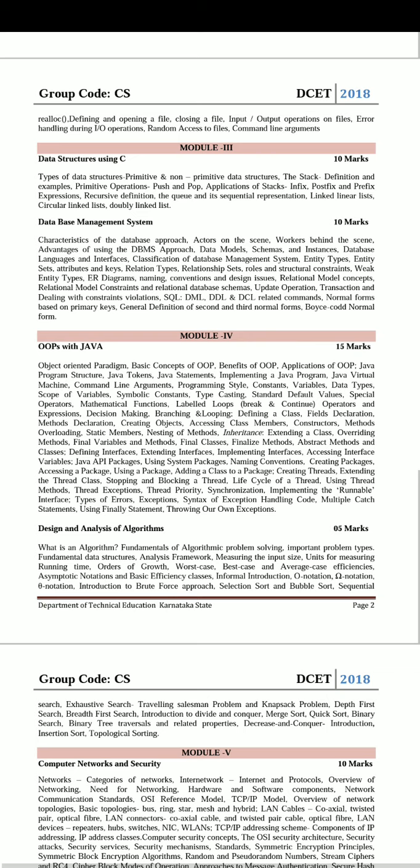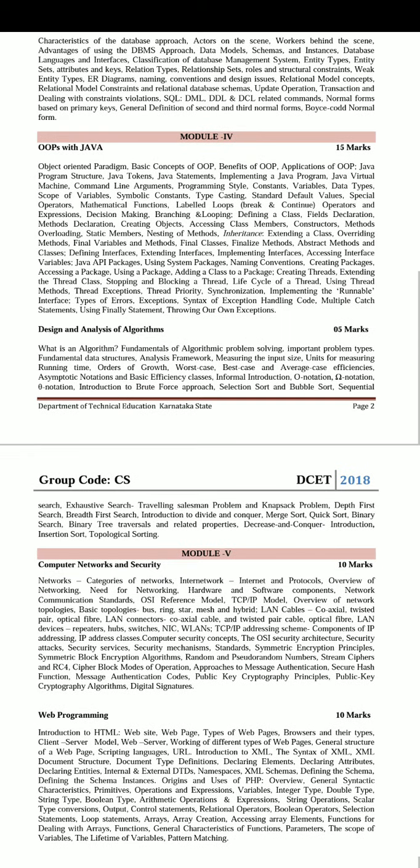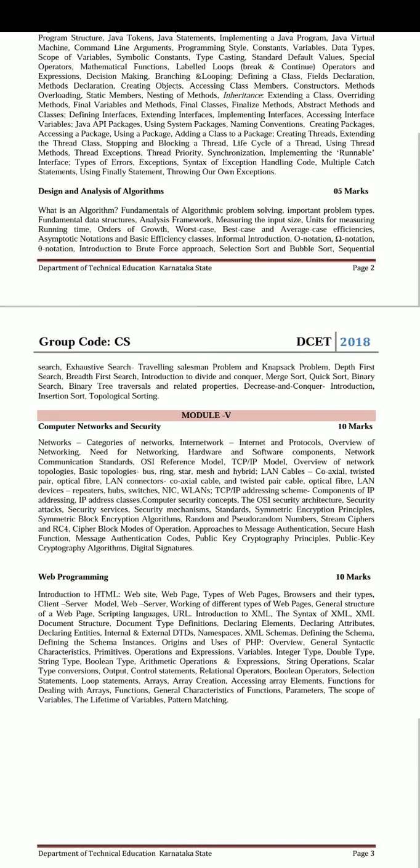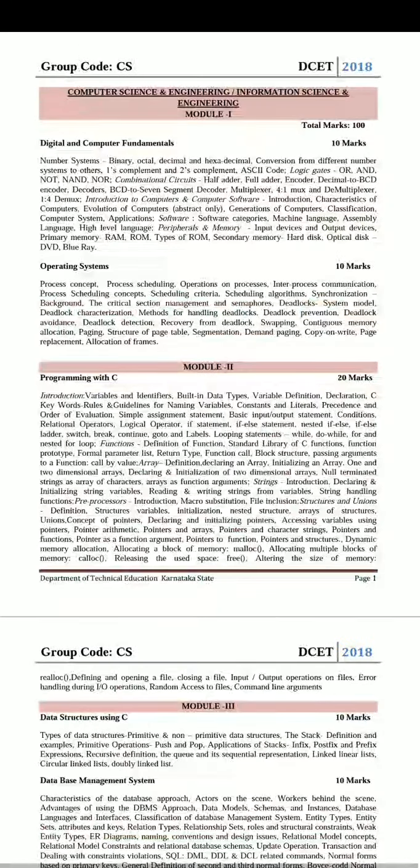Design and analysis of algorithms, 5 marks. Computer networks and security, 10 marks. And the last topic is web programming, which carries a total of 10 marks. Now first we'll see the first subject, digital and computer fundamentals.